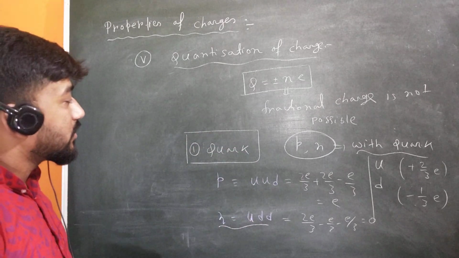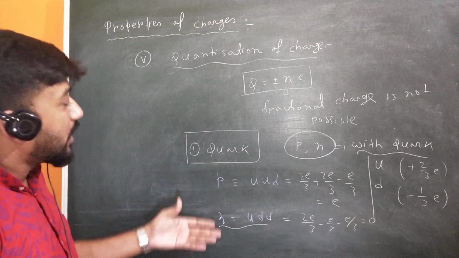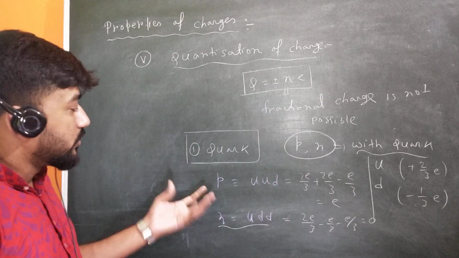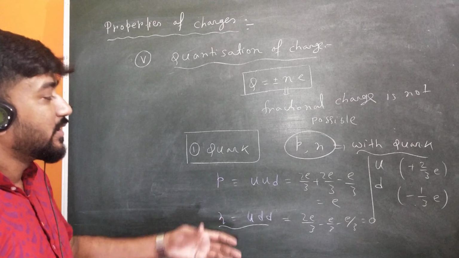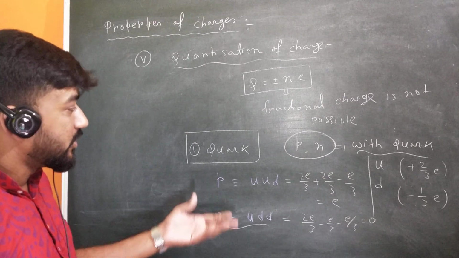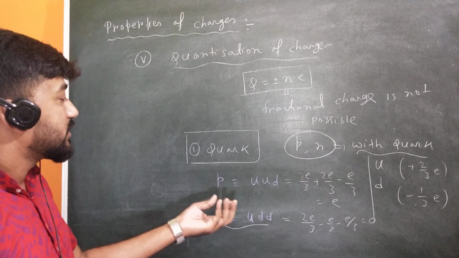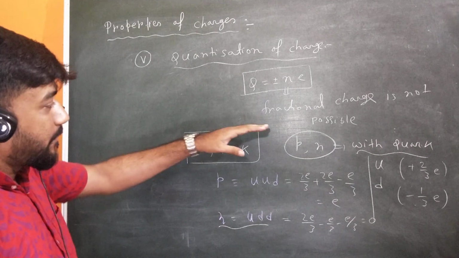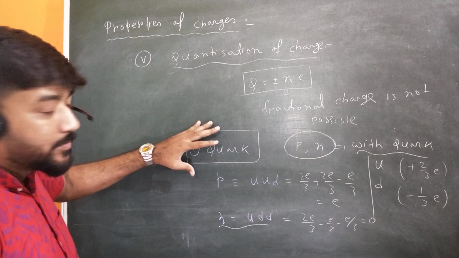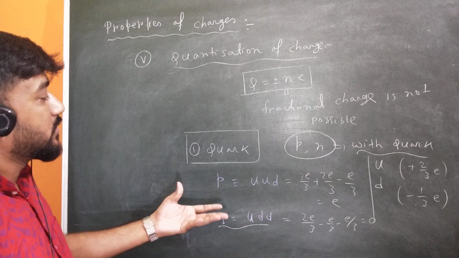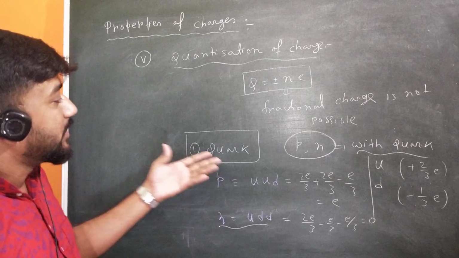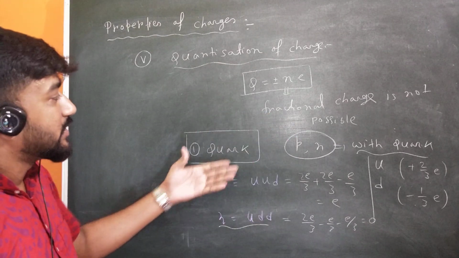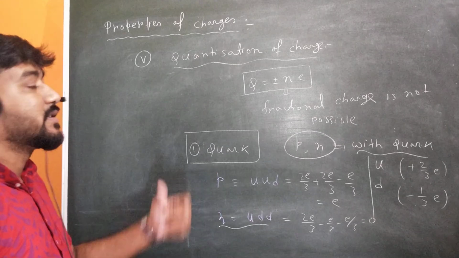We will discuss this later, but the outcome here is that the quark model suggests that fractional charge is possible. Though this is still theoretical research, and there is no surety about an isolated quark, it is still a matter of research. But if quarks are established theoretically as well as experimentally, then it can challenge the statement of quantization of charge that fractional charge is not possible.